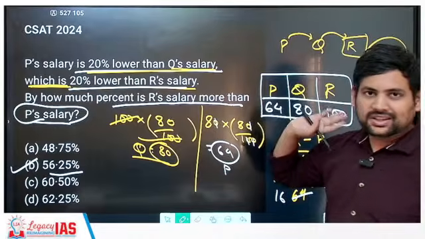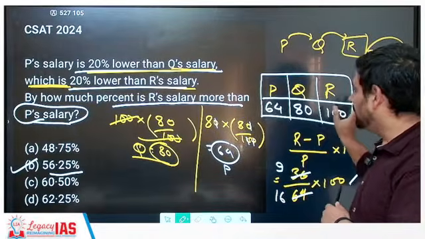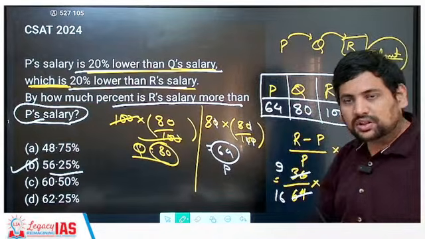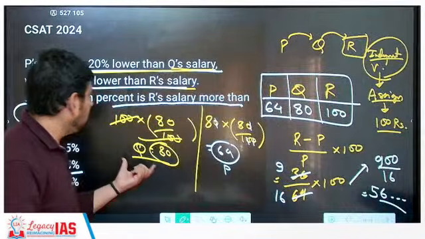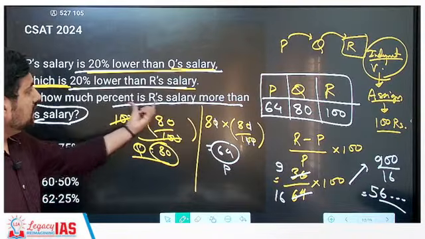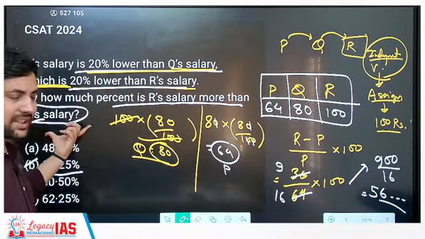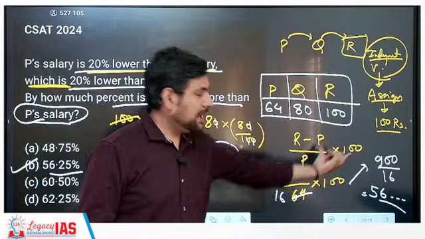I've done it very slowly for you to understand the process. First you identify which is the independent variable, assign value 100 to it, then write the others in terms of it, and then in the question you have to be careful what it is asking you about. So by what percentage R's salary is more than P's salary. So you have to write (R minus P) by P into 100.